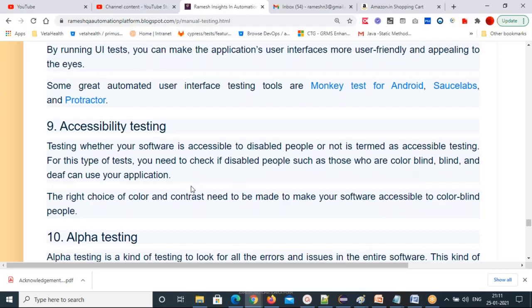You need to check. The right choice of color and contrast needs to be made to make your software accessible to color blind people. Is it accessible to everybody? Accessibility guidelines are predefined. Every application should follow that. If that is not followed, it's a punishable act. So they should not omit these accessibility guidelines.